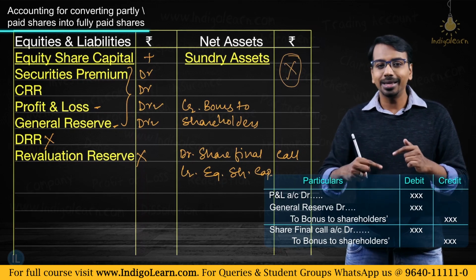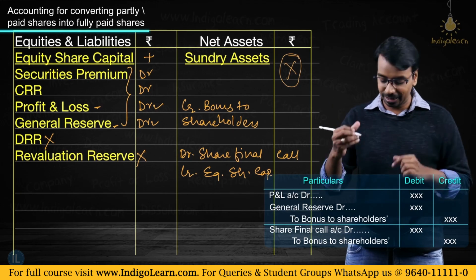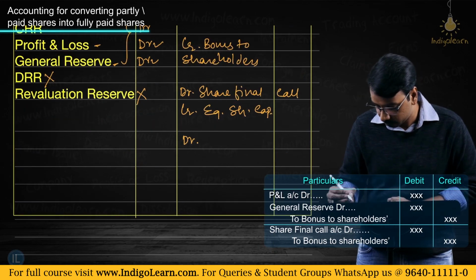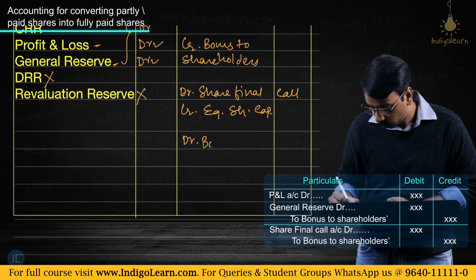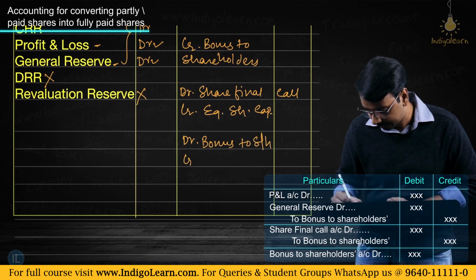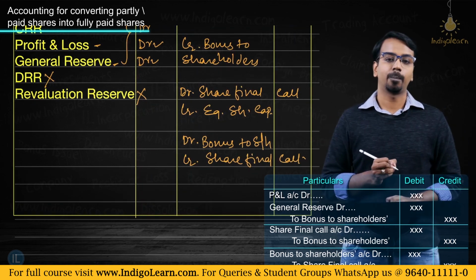Then when you utilize the general reserve and profit and loss account to convert these shares, the entry for that will be debit bonus to shareholders, credit share final call, right?